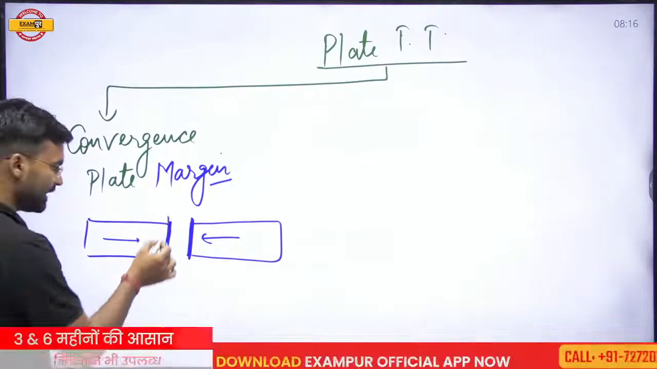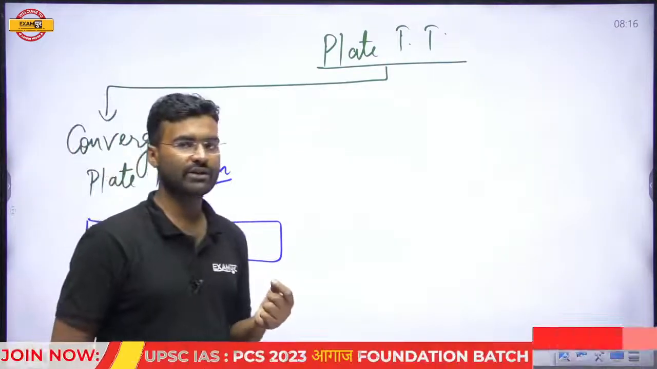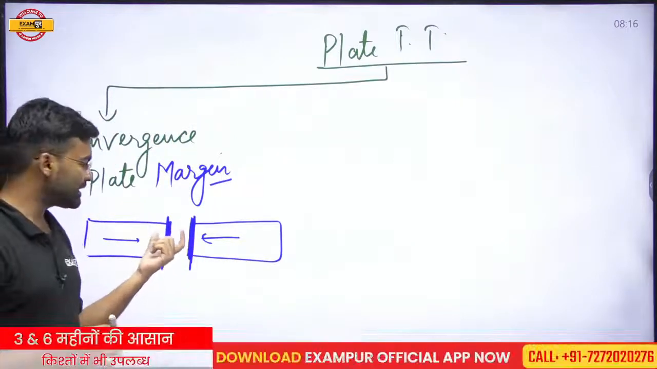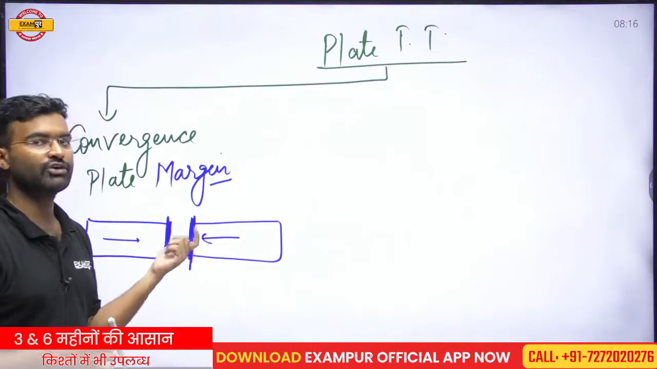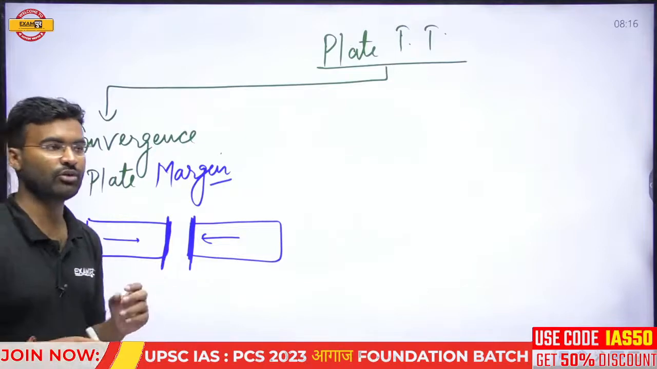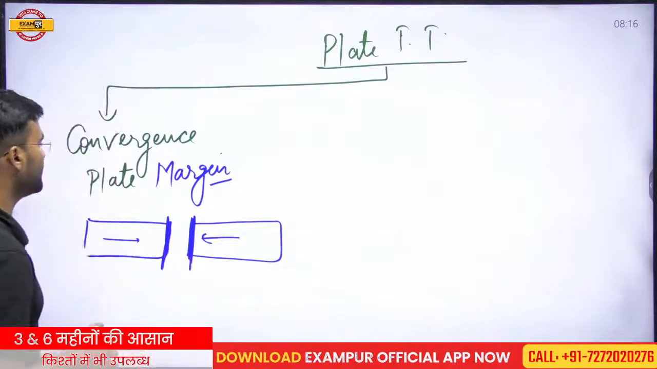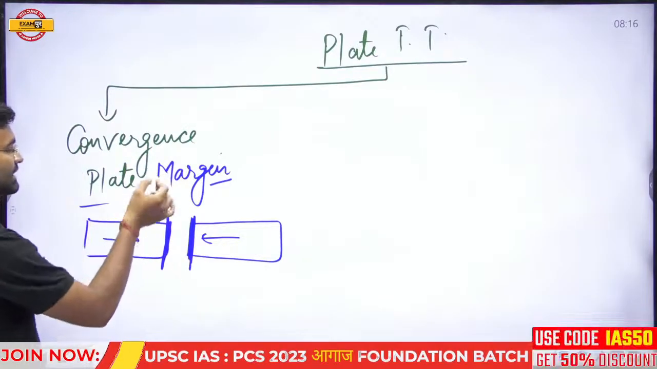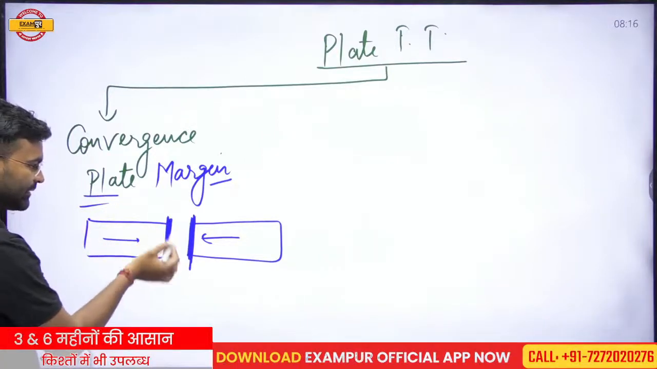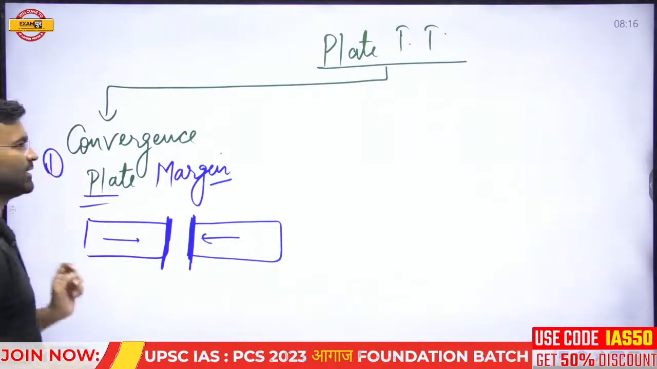Almost all the landform structure is seen at the margins of plates. Margins of the plate are very important for geomorphological purposes, because almost all the diversity of the landscape is found at these margins. So we will understand the margins. The movement of this plate is convergence plate movement, and the margin of this type of plate is called the convergence plate margin. This is the first type, and we will study about this.